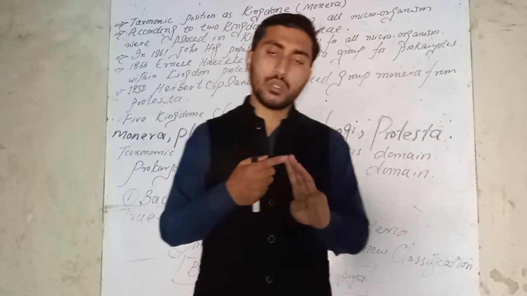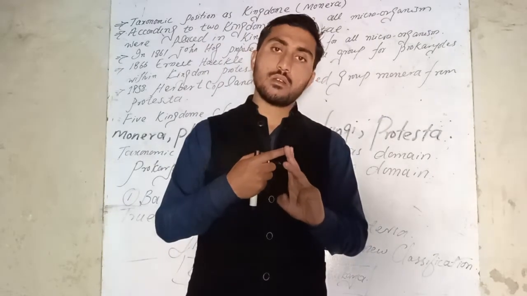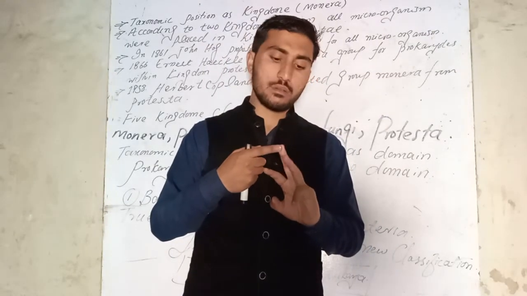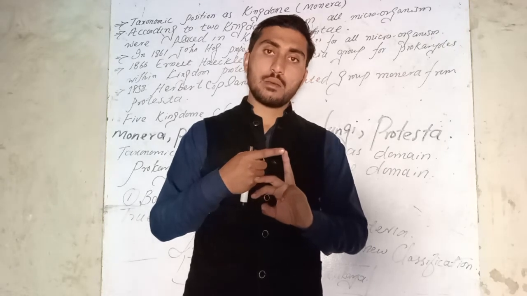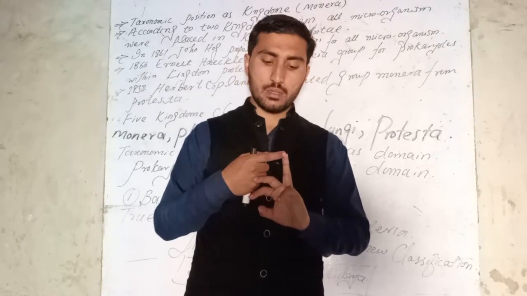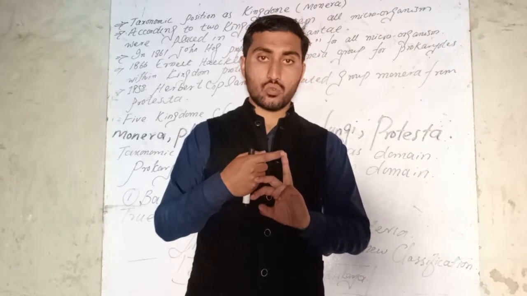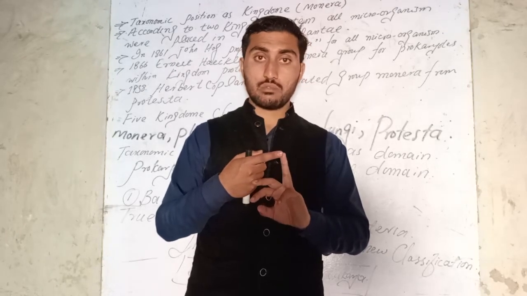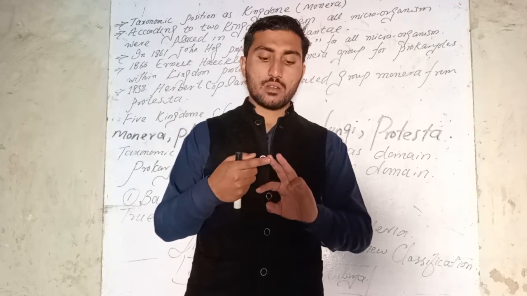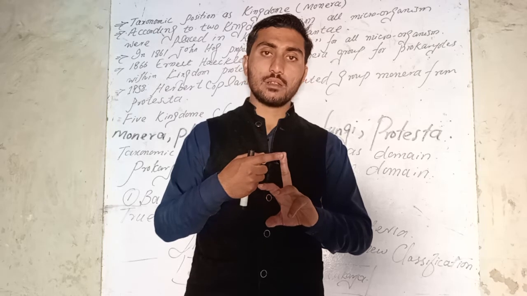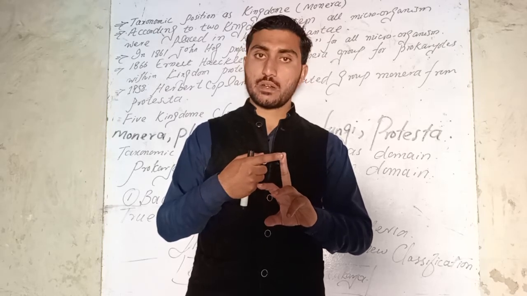That is Eukarya, Archaea, and Bacteria. Bacteria means true bacteria, which we see nowadays, and Archaea, that is ancient bacteria.